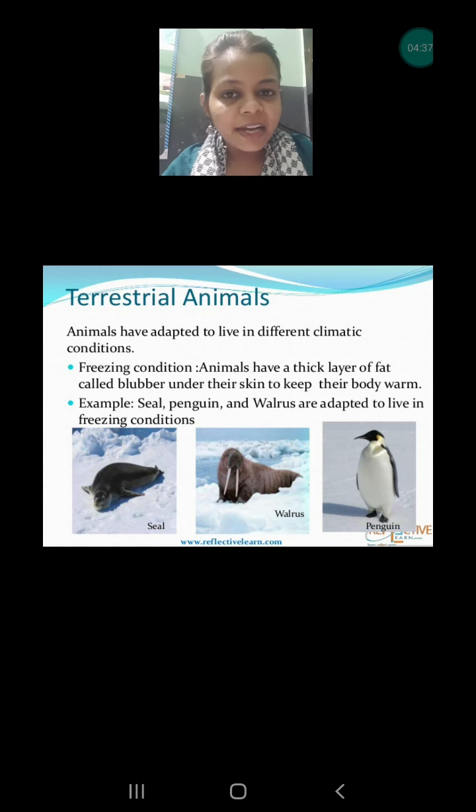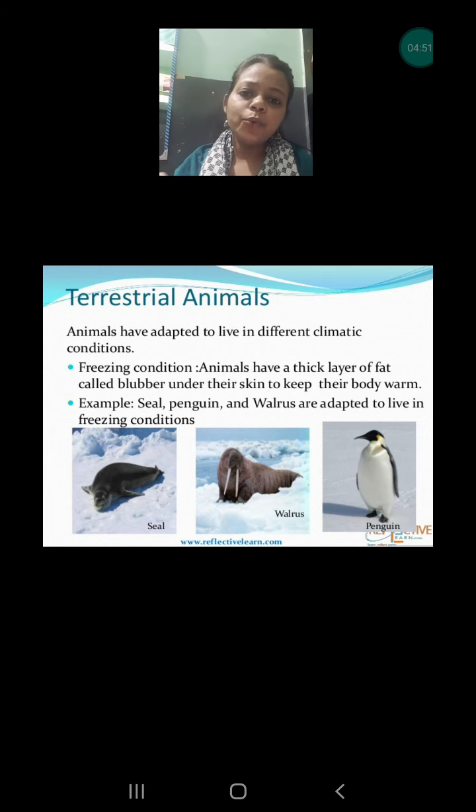The terrestrial animals are protecting their body in 2 ways. Like in the winter season, some of the persons like to wear the sweater, some of the persons like to wear the jackets or leather jackets. But the purpose of both the things is to keep our body warm. Maybe the leather jacket is different from the normal sweater, but the purpose is the same.